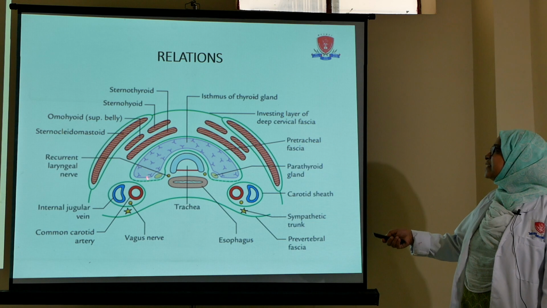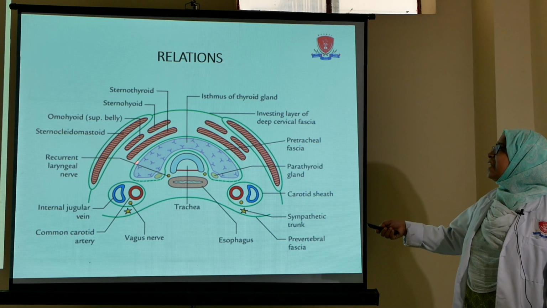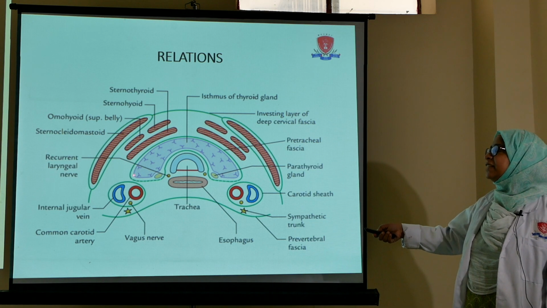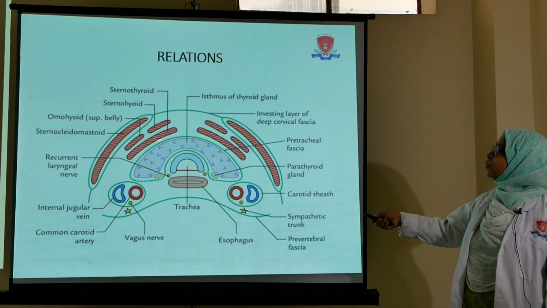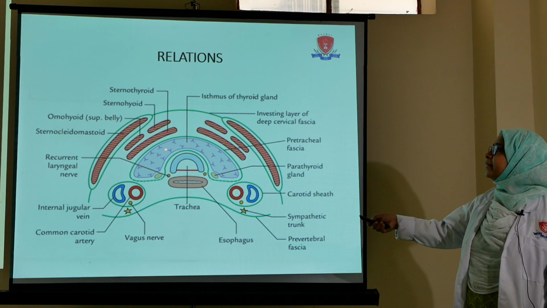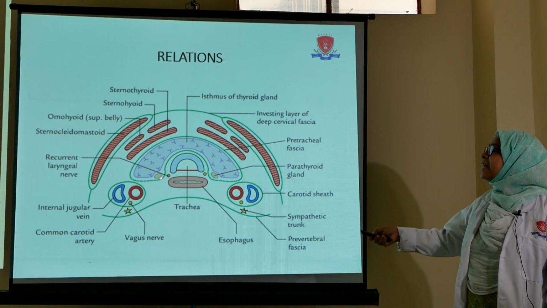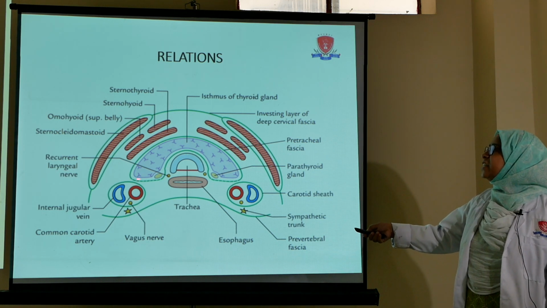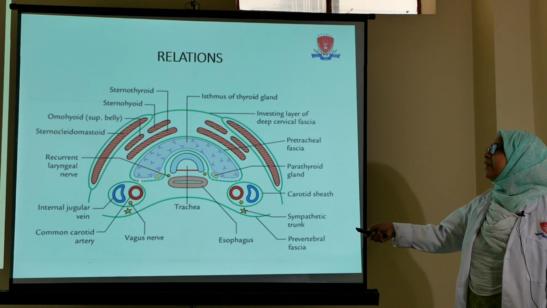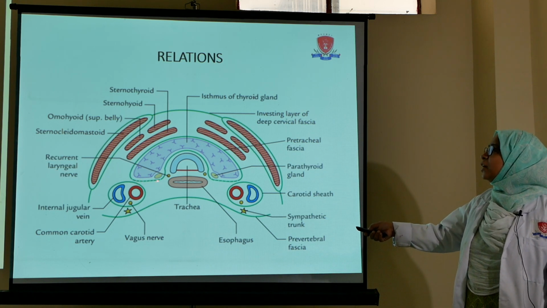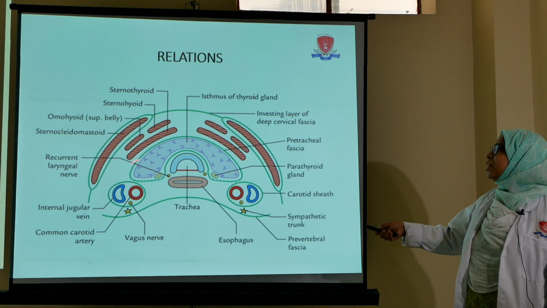So basically this is the thyroid gland and this is the lateral surface of the thyroid gland. In this image you can see all the surfaces together: this is the lateral surface, this is the medial surface, and this which is present posteriorly and laterally is the posterolateral surface, which is seen by the dotted line. So these are the three surfaces.